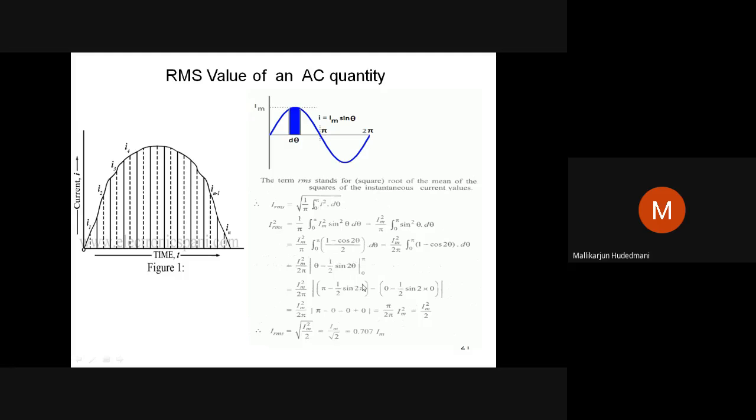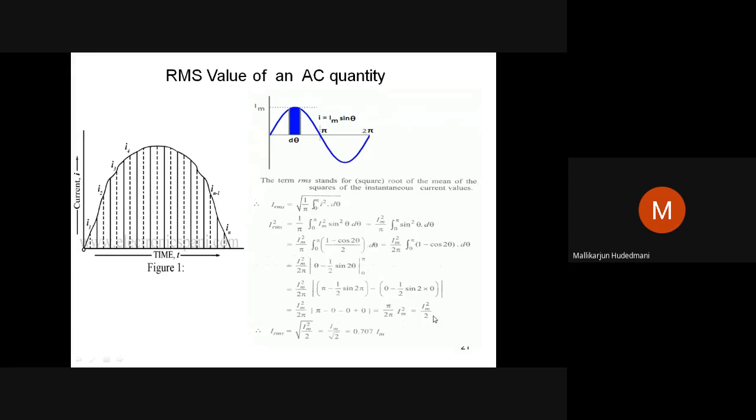When you cannot think of the simplification, remember the sine function at 0 is 0, and at pi it is also 0. The only result is theta, which can be pi or 0. If it is pi, pi is the answer. Very simple. So pi and pi cancel, and what I get is Im square by 2.